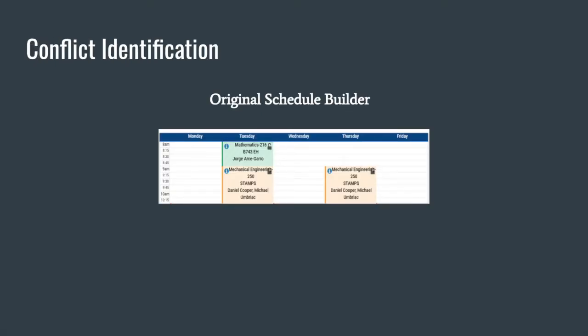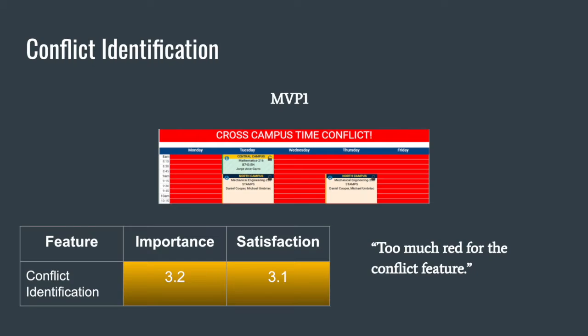So a main feature of our product is our conflict identification. On screen is how Schedule Builder currently handles course conflicts, with it doing nothing in response to an invalid schedule. Our first attempt at solving this issue is shown on screen. We identify when there is a conflict, but our testers had a lot of problems with the UI. Our testers believed that there was way too much red, and additionally, some said that we should identify the courses involved in the conflict. These complaints led to very low satisfaction and importance scores seen on screen.